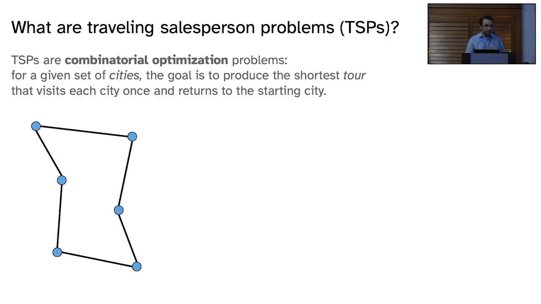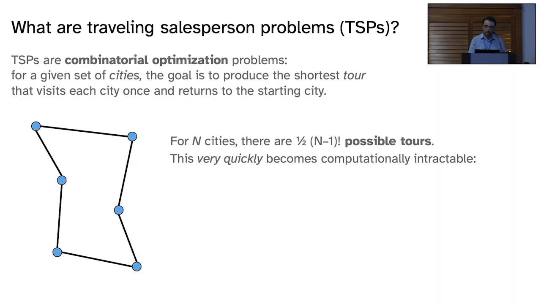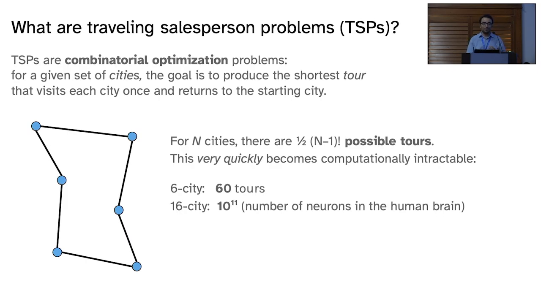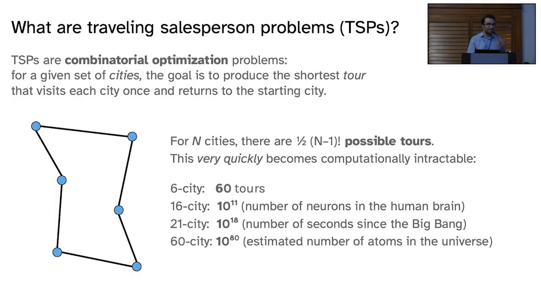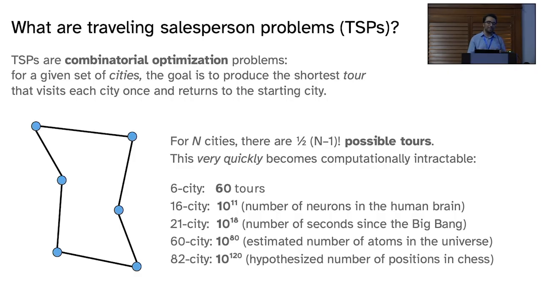Now, the reason that TSPs are interesting in cognitive science is that there are (n-1)! possible tours, and with small increases to the number of cities in the TSP problem, the problem really quickly becomes computationally intractable to solve. For 6 cities, you have 60 possible tours. For 16 cities, the number of tours quickly explodes to the number of neurons in the human brain. 21 cities, it's the number of seconds since the Big Bang. 60 cities, it becomes the estimated number of atoms in the universe. And most importantly, with 82 cities, it becomes the hypothesized number of positions in chess.